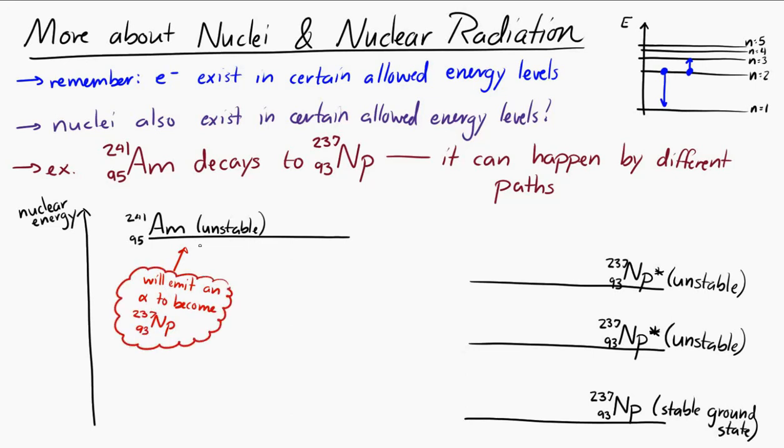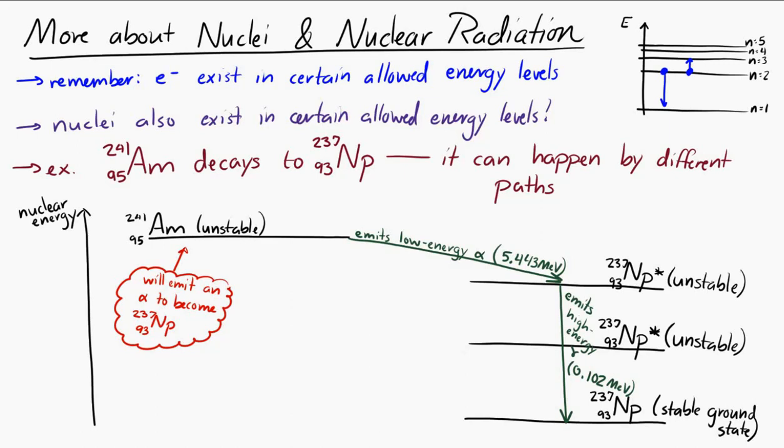And let's take a look at the different ways that that can work. Well, the americium-241 can go to this high energy state of neptunium-237 by emitting a relatively low energy alpha particle. So an alpha particle comes out, but it has less kinetic energy. And then this unstable neptunium-237, it can decay into the stable ground state of neptunium-237 by emitting a bundle of energy, by emitting a gamma ray, right? And it does that, and the neptunium-237 remains neptunium-237 because the gamma ray doesn't remove any charge or mass, just energy.